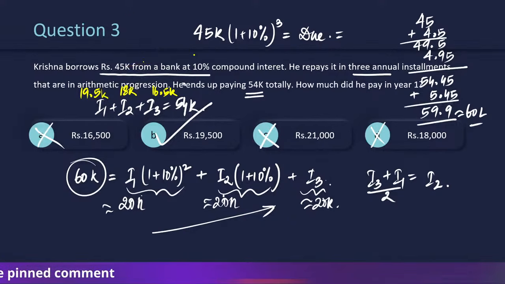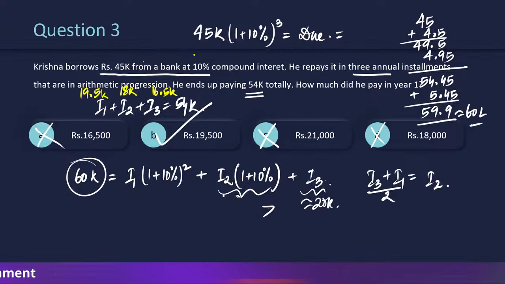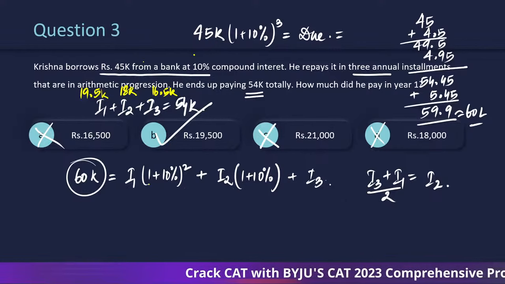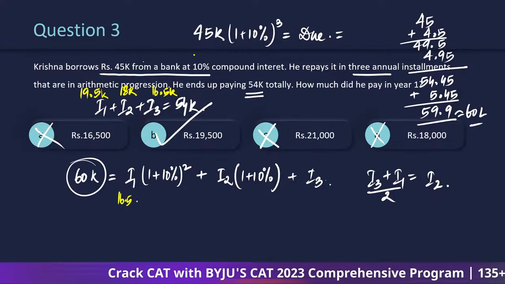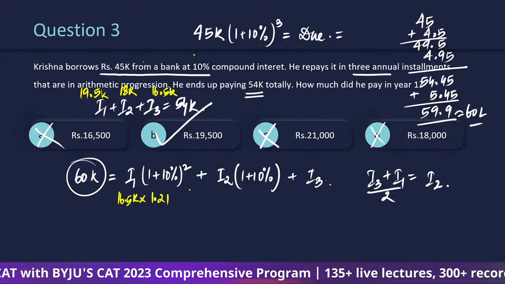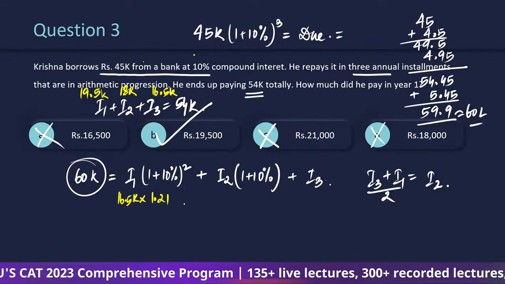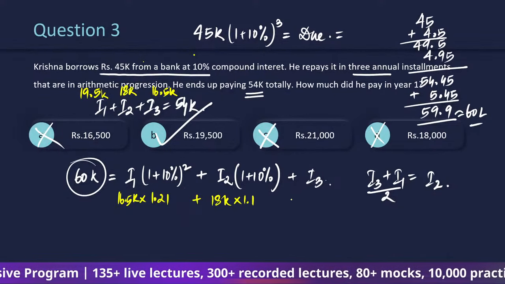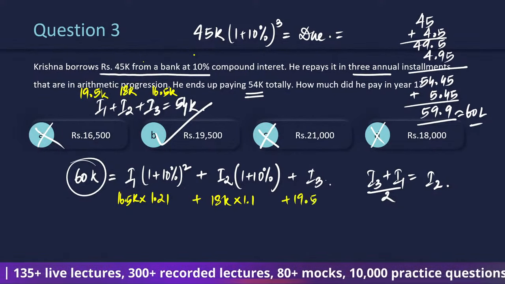See, the two scenarios are, pay attention here. If I take the first installment to be 16,500, then 16,500 times 1.21, I hope everybody knows the square of 1.1 is 1.21, plus 18,000 times 1.1 plus 19,500.